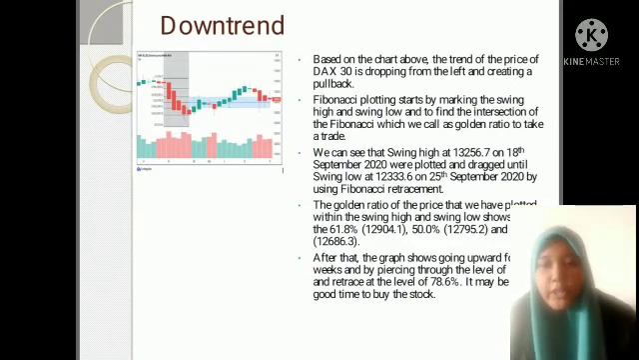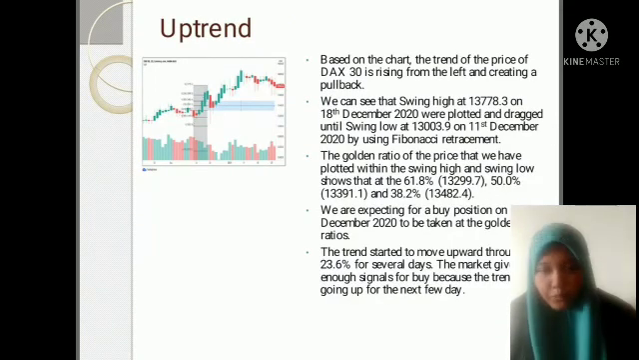And for the uptrend, we can plot the swing low to the swing high, and we get the same golden ratio value. And then we can see the downtrend and then go uptrend again, and we can sell the stock there.